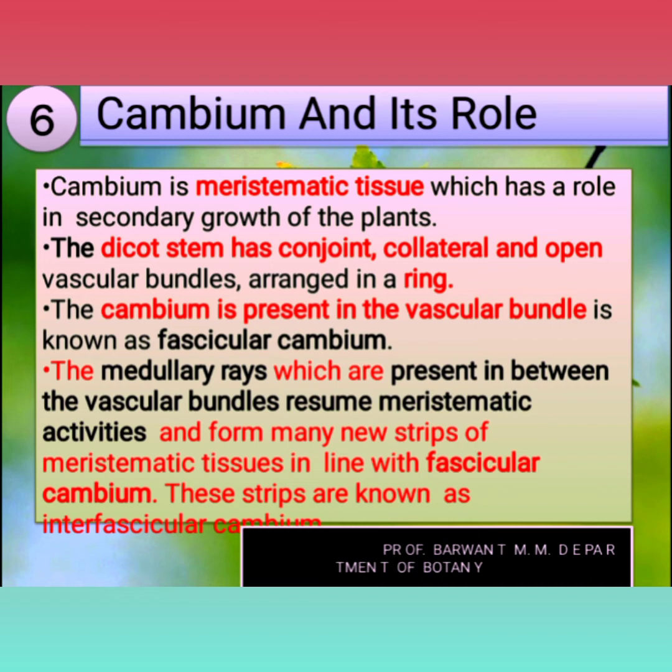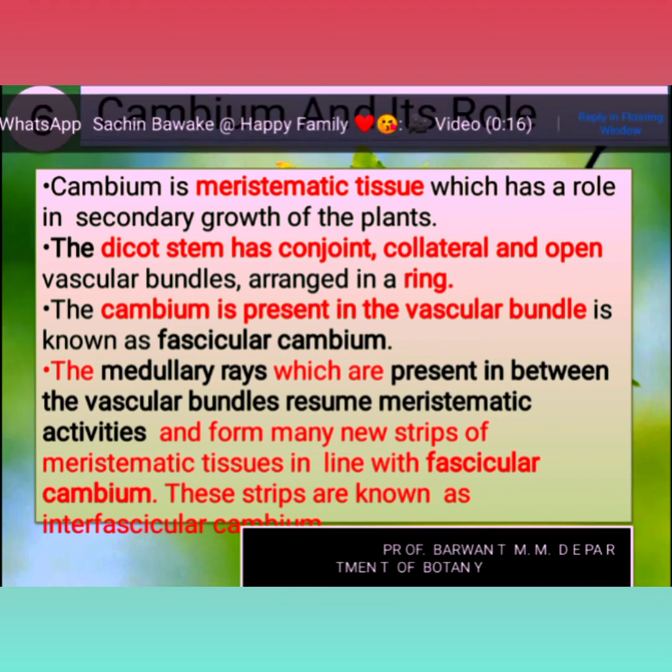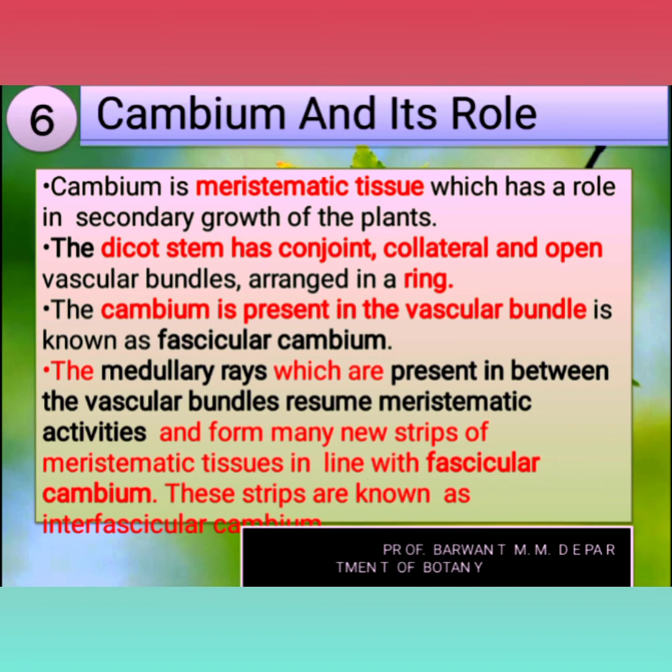The cambium present in the vascular bundle is known as fascicular cambium. If cambium is present in a vascular bundle, that cambium is known as fascicular cambium. The medullary rays present between the vascular bundles resume the meristematic activity and form many strips of meristematic tissue. This strip is known as the interfascicular cambium.